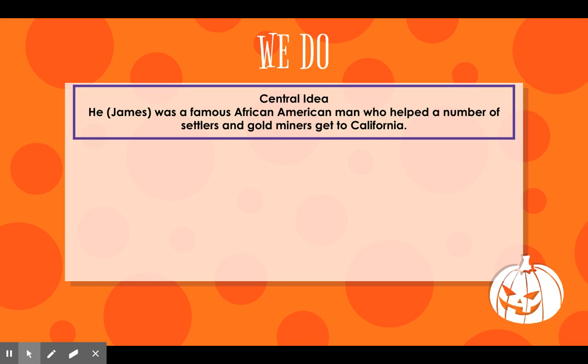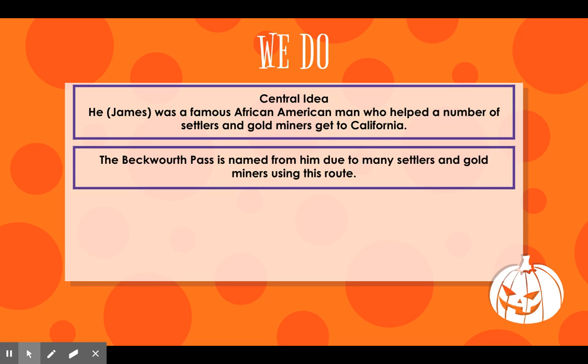Well, how did we get that central idea? We had to use our supporting details. So our first one we use is from our text. It says the Beckwourth Pass is named from him due to many settlers and gold miners using this route. And that's in that little box. So I just used that text to help me get to that central idea.